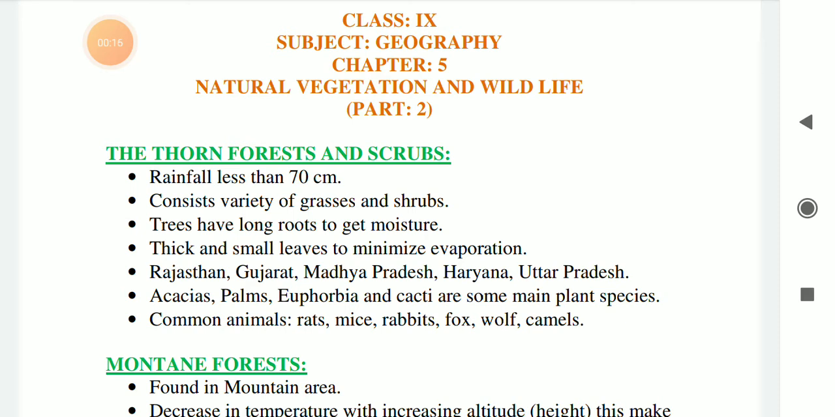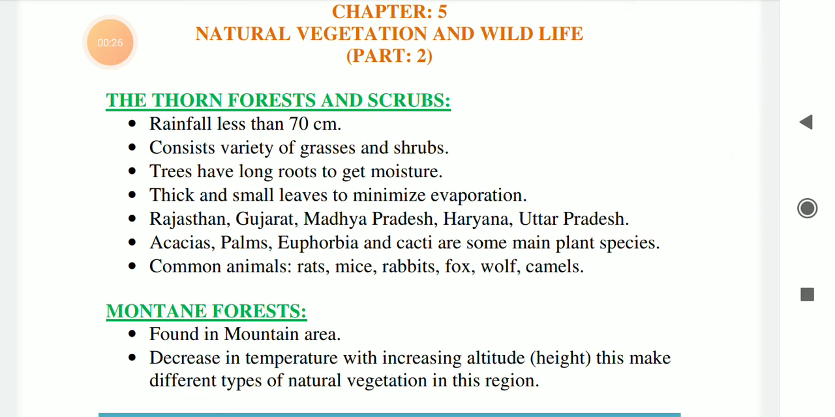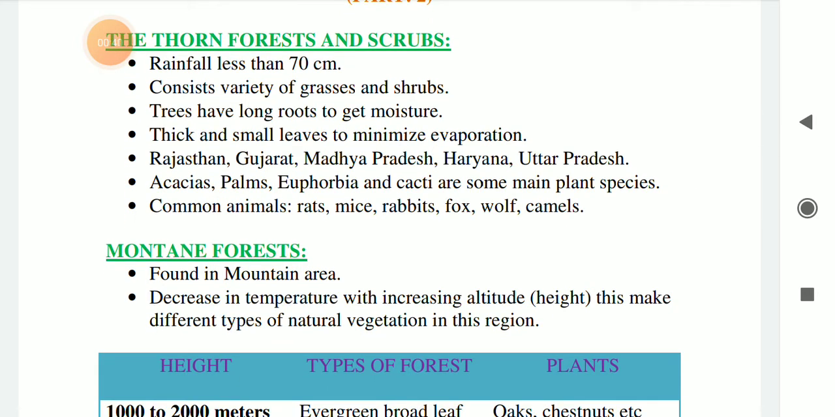The thorn forest of India you can find especially in the arid and semi-arid regions of India, where rainfall is less than 70 centimeters, and in the thorn forest region they consist of a variety of grasses and shrubs. Trees have long roots to get moisture, and they have thick and small leaves to minimize evaporation. Especially in Rajasthan, Gujarat, Madhya Pradesh, Haryana, Uttar Pradesh, we can find the thorn forest and shrubs, especially acacias, palms, euphorbia and